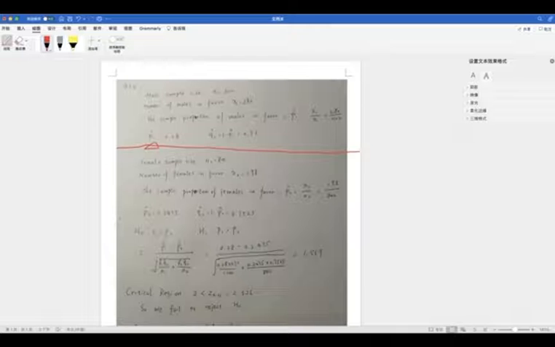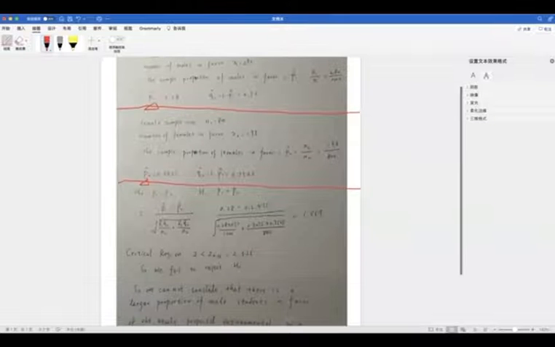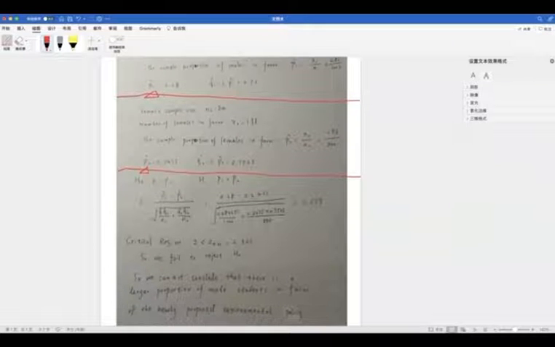And here is the calculation for the sample proportion of the females in favor of the new policies, and we get P2 is 0.2475.